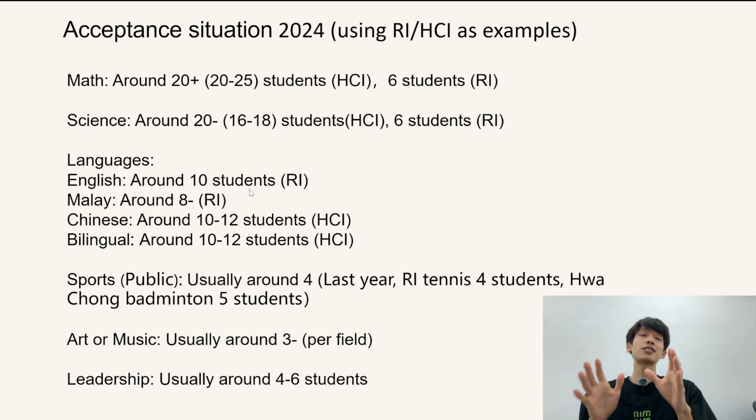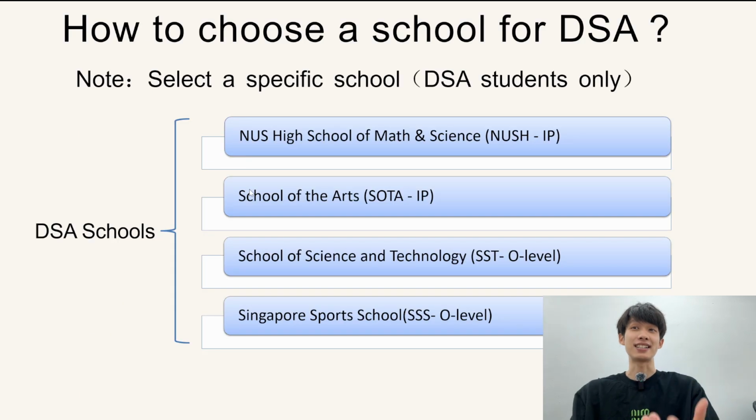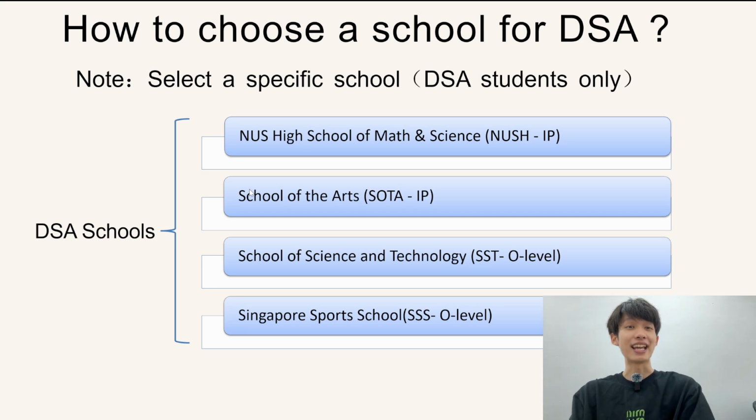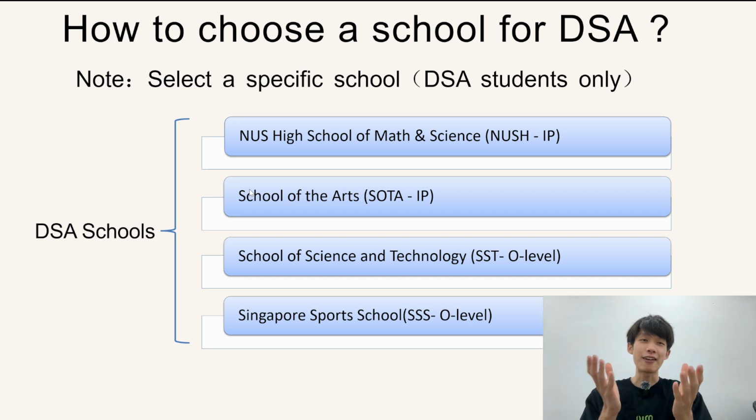Next, that's for the majority of schools, but some schools only accept DSA. Here we have a list of only 4 schools that can only be applied to through the DSA. Here we have NUS High School of Maths and Science, and for this school, they only have these 2 domains, Maths and Science. Next we have School of the Arts, which is an art school, and School of Science and Technology, which is also considered an academic school, and Singapore Sports School.